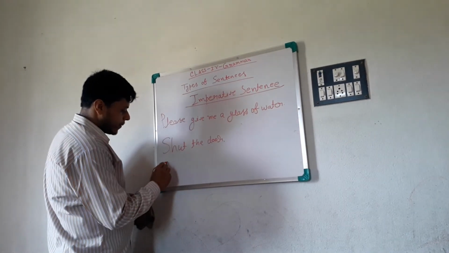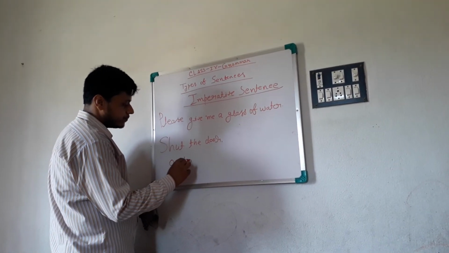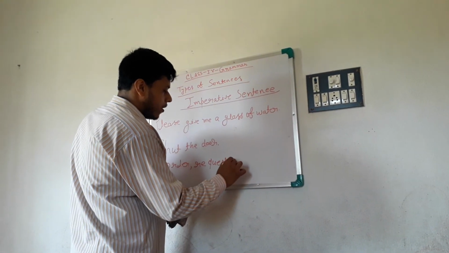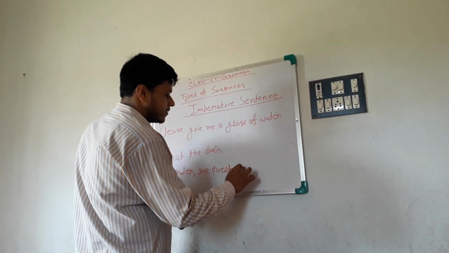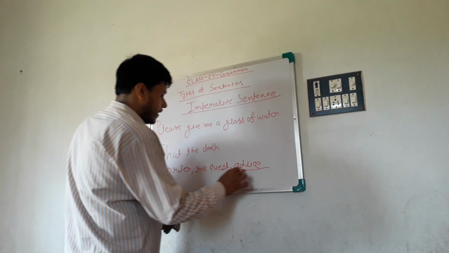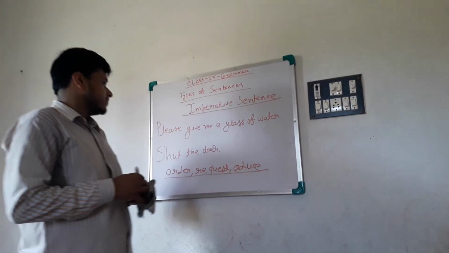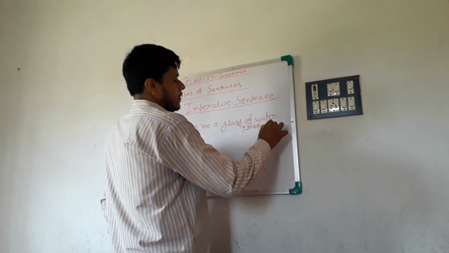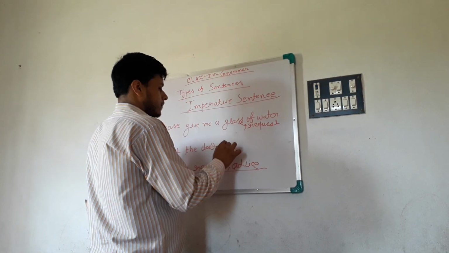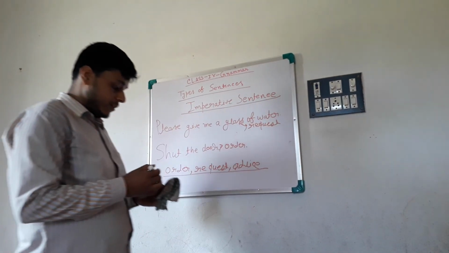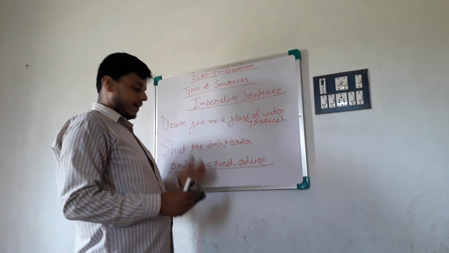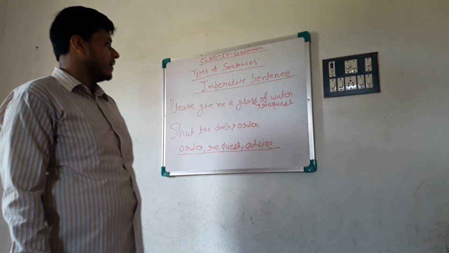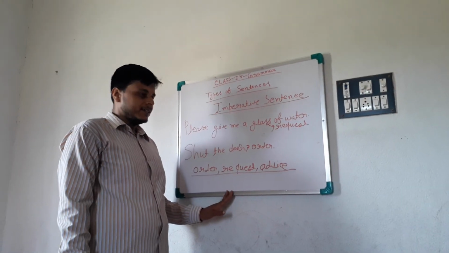So imperative sentence expresses order, request, or advice. Your teacher always advises you to learn more carefully. Okay. This is advice. So order, request and advice. Imperative sentence. Okay. Is that clear?